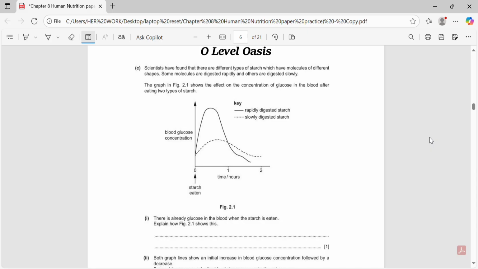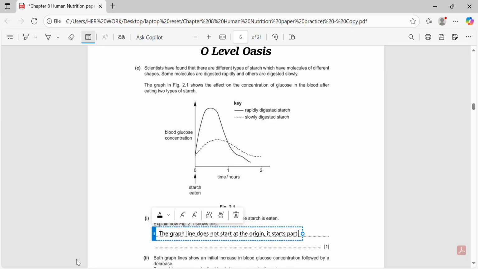Now we have part C, which says, there is already glucose in the blood when the starch is eaten. Explain how figure 2.1 shows this. We're asked how we know that glucose is already present in the blood before eating starch. To find this, we look carefully at the graph in figure 2.1. If the line on the graph starts above 0 on the y-axis at time 0, it means that some glucose was already in the blood before the starch was consumed. So, we will write, the graph line does not start at the origin, it starts partway up the y-axis.